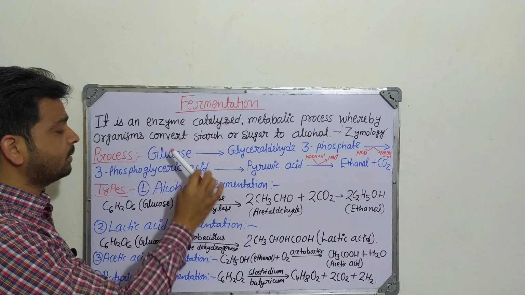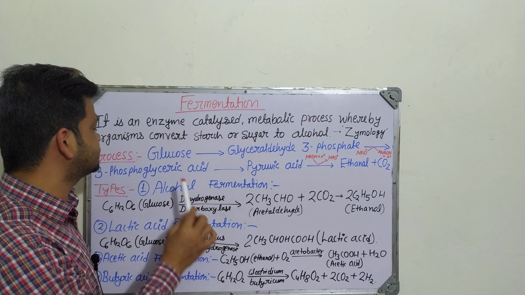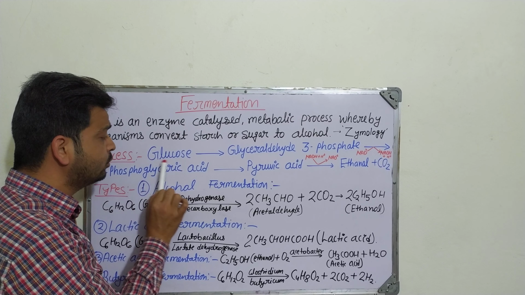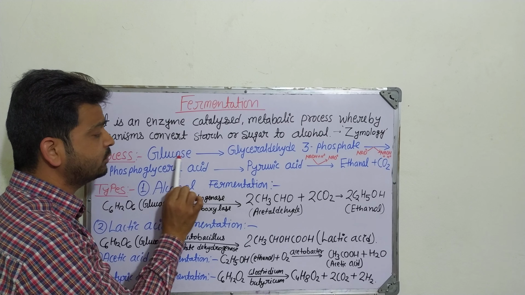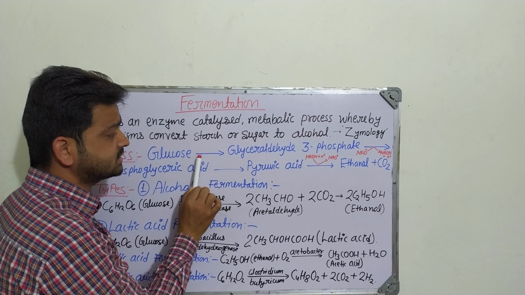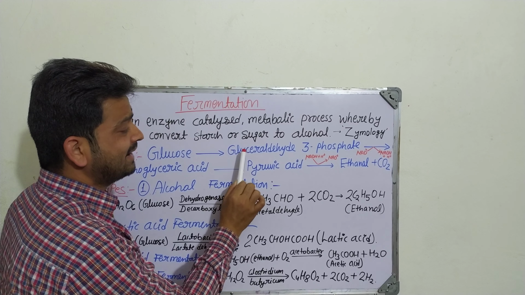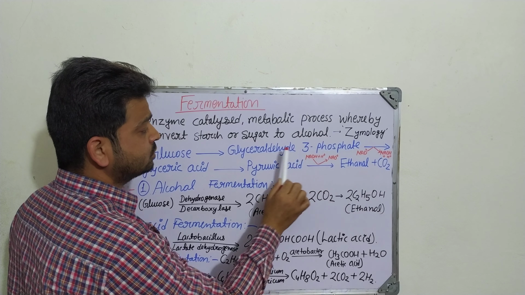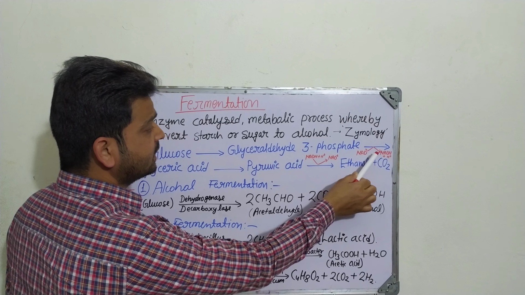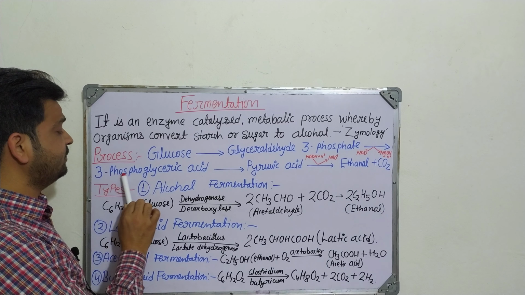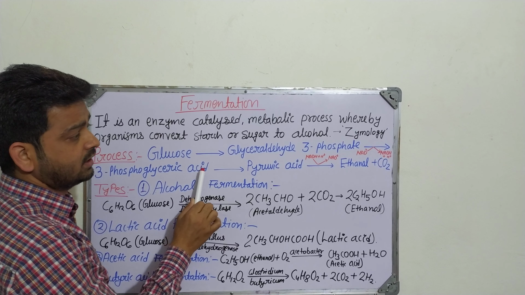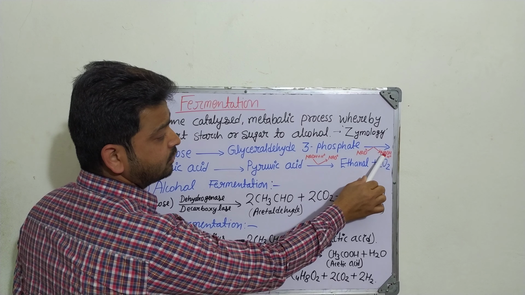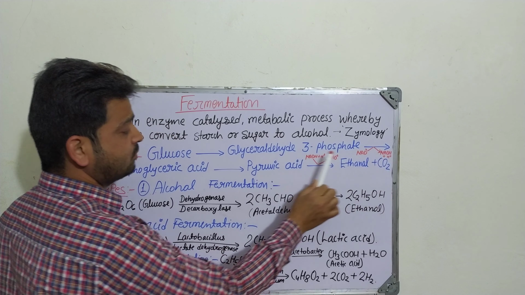When we talk about the basic process of fermentation, any glucose or any carbohydrate we subject to fermentation will convert into glyceraldehyde 3-phosphate. This glyceraldehyde 3-phosphate will convert into 3-phosphoglyceric acid, where NAD converts into NADH plus one hydrogen molecule.